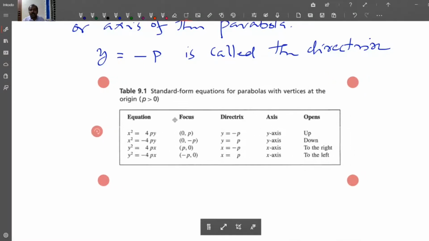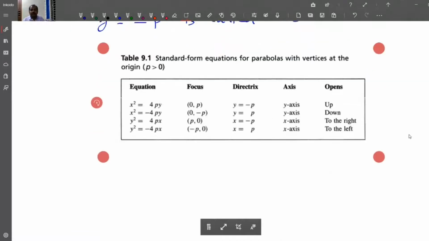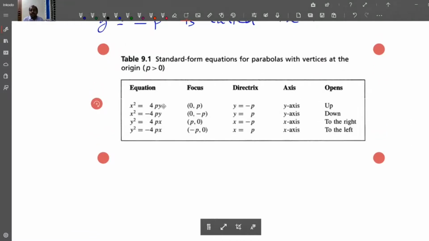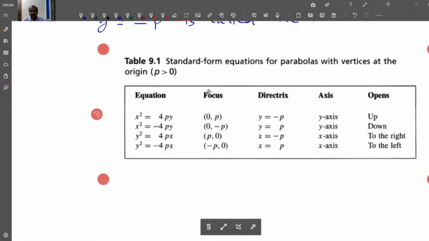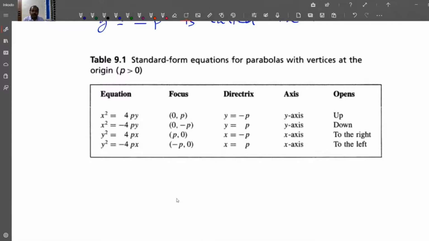So remember this formula, x square is equal to 4py, that we already derived. (0, p) is the focus, y equal to minus p is the directrix, y-axis is the axis, and it opens up. x square is equal to minus 4py is another equation. Remember, in all these things, p is treated as positive.